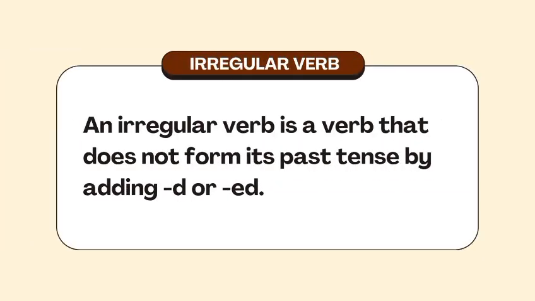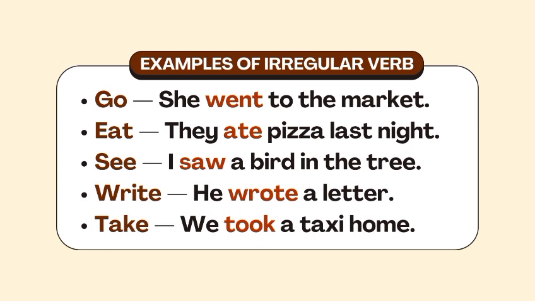Irregular verb. An irregular verb is a verb that does not form its past tense by adding d or ed. Examples of irregular verb: go, she went to the market. Eat, they ate pizza last night. See, I saw a bird in the tree. Write, he wrote a letter. Take, we took a taxi home.